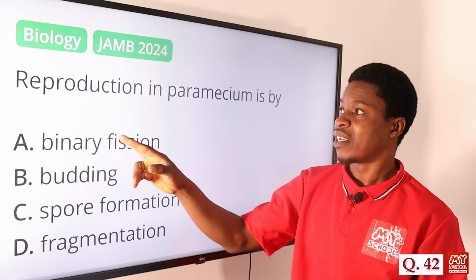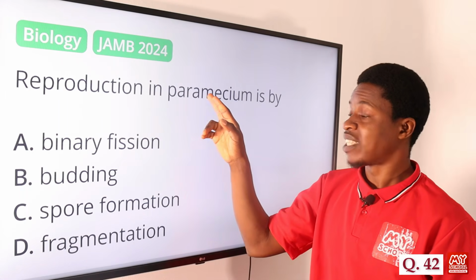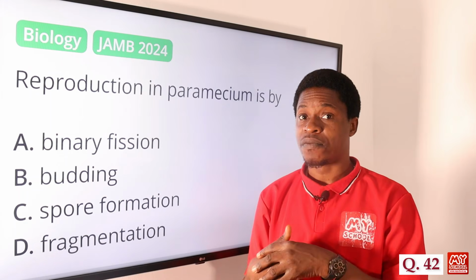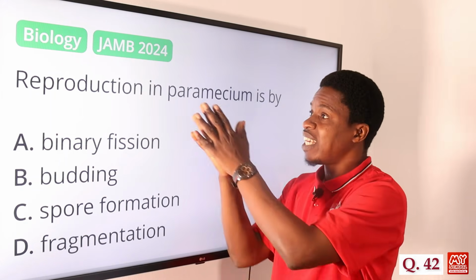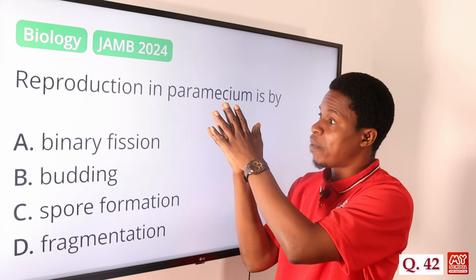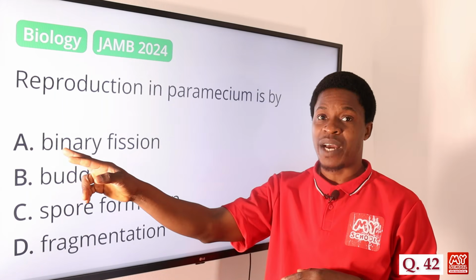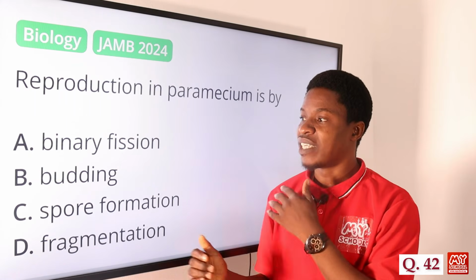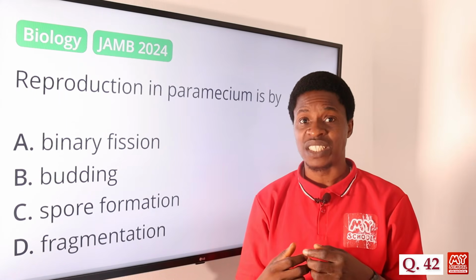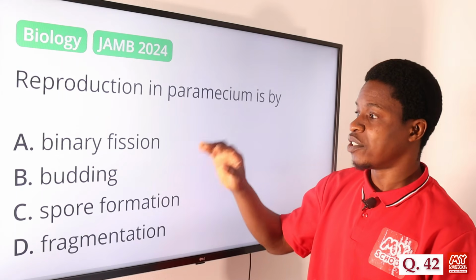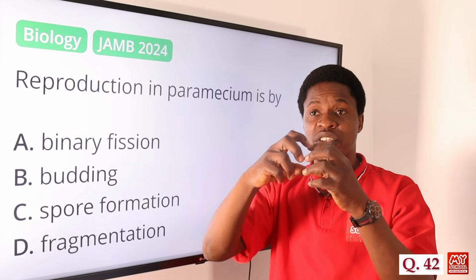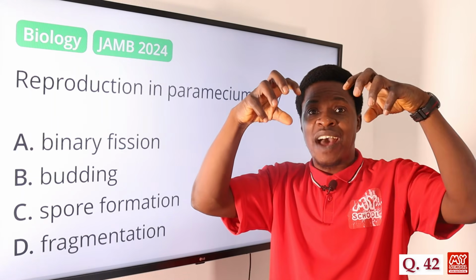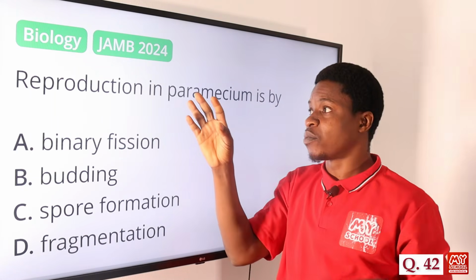Binary fission, or asexual binary fission, is the kind of reproduction that takes place. Though there are some other types of reproduction that could, the one that is prevalent and dominant in Paramecium is binary fission. Budding does not take place in Paramecium, because it is not like plants having buds around it.